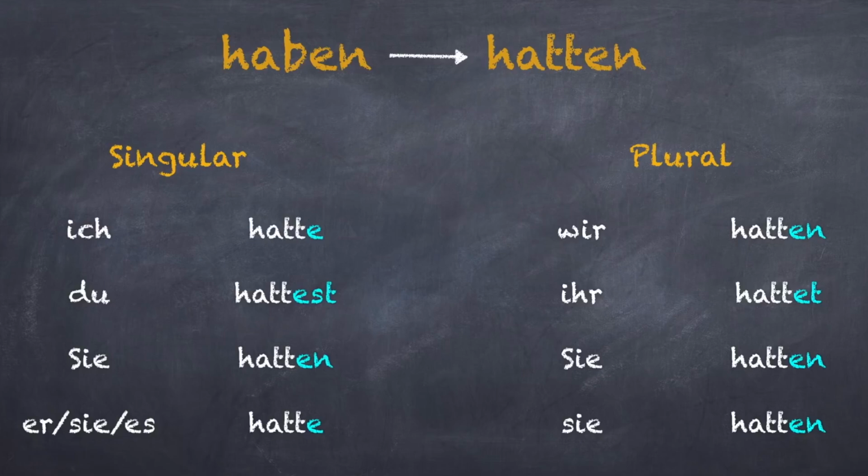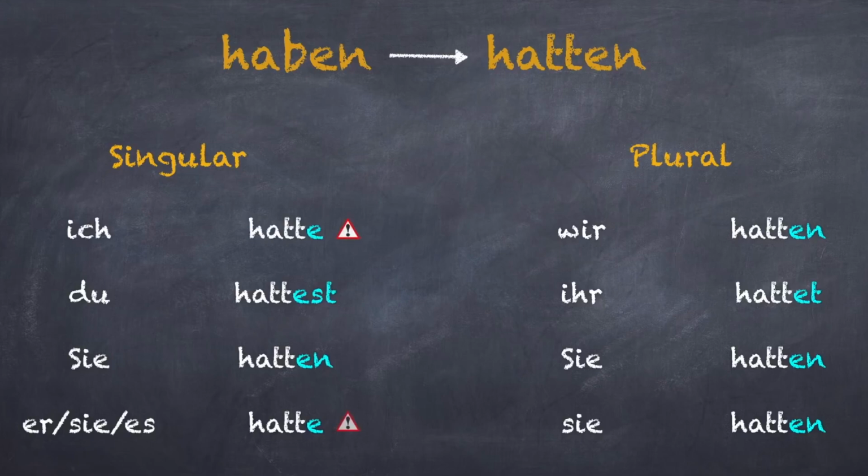The Präteritum for haben is hatten. Please repeat after me as we conjugate the verb. Ich hatte, du hattest, er, sie, es hatte, wir hatten, ihr hattet, sie hatten.